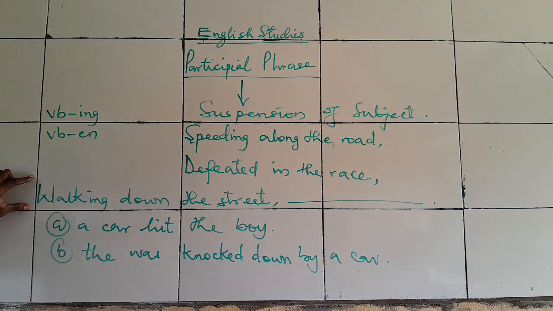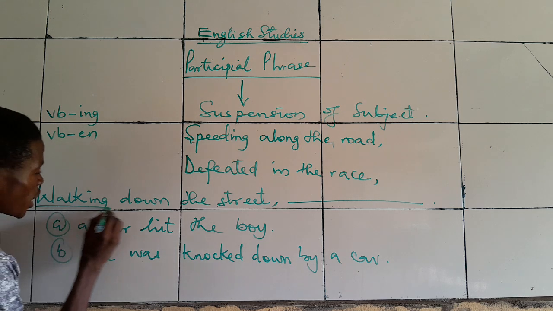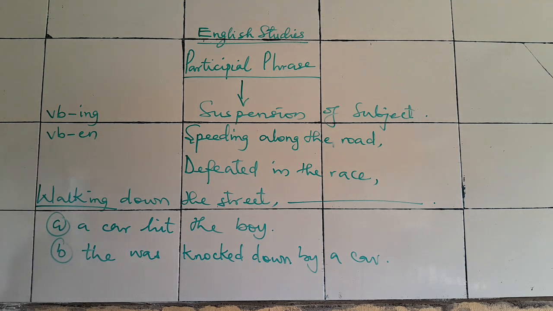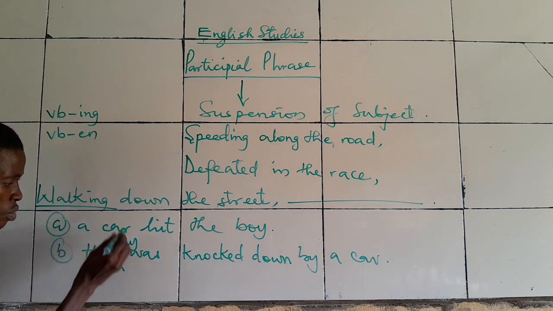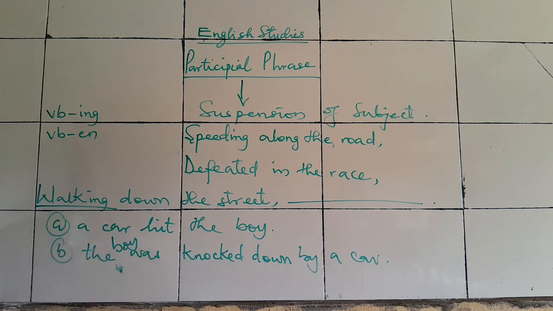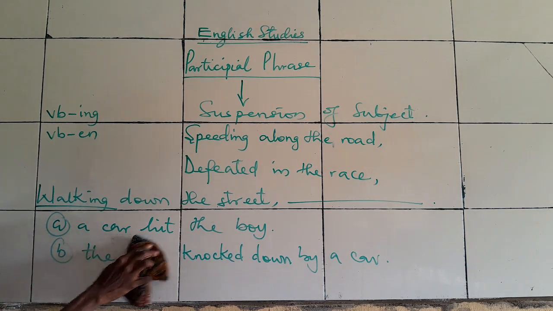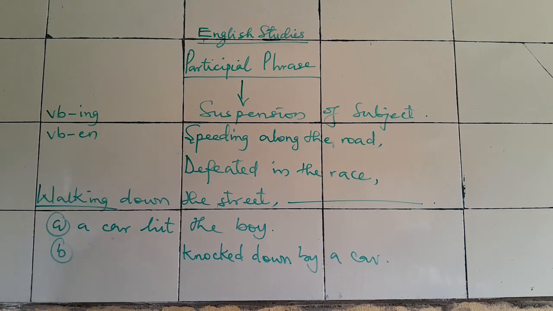Now, who is walking or who was walking down the street? That will be your first question. This action, walking, who is walking? Can a car walk? A car is not the one walking. Therefore, it will be the boy. The boy was the one walking. Therefore, a car cannot walk, but the boy can walk.